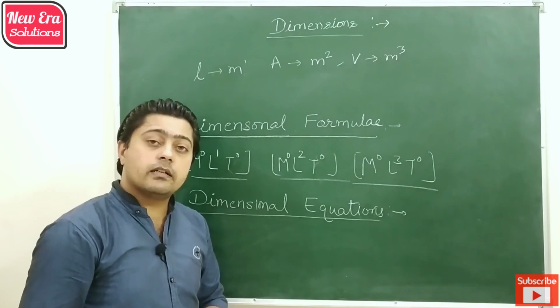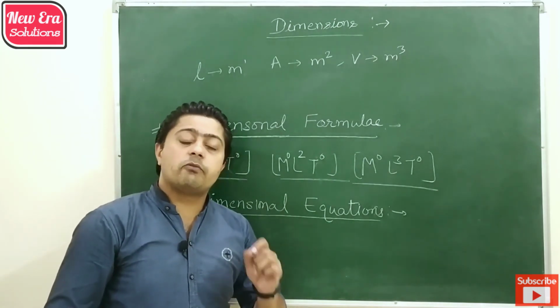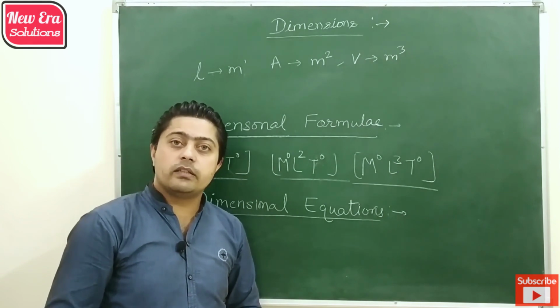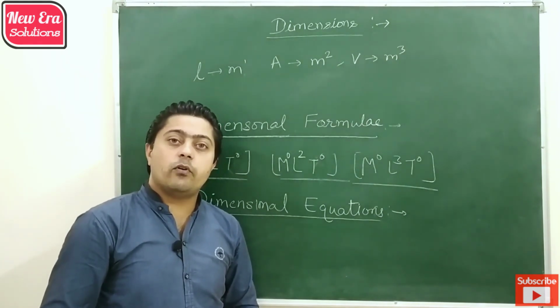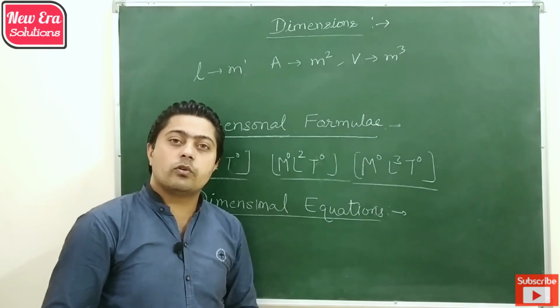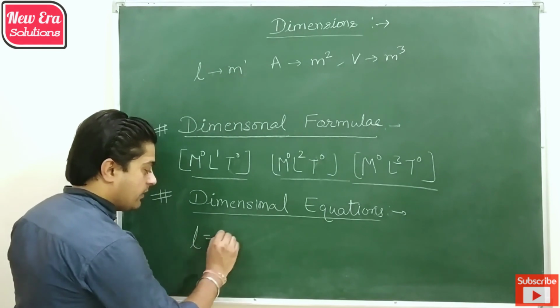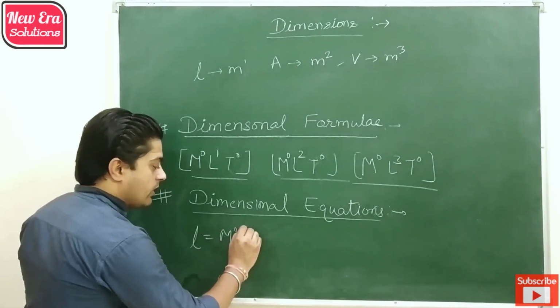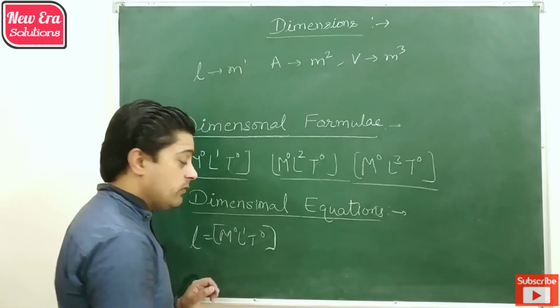So the set of fundamental quantities with their respective powers or dimensions is known as the dimensional formula. And the next term which we use is dimensional equation. Whenever a physical quantity is equated with its respective dimensional formula, it forms an equation which is known as a dimensional equation. For example, when length is equated with M0 L1 T0, this becomes the dimensional equation of length.